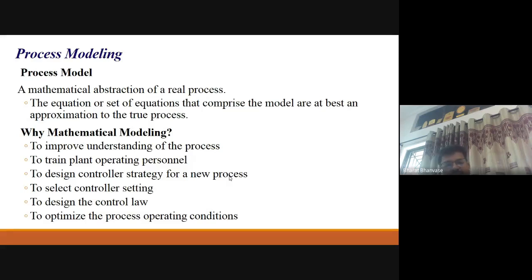Then to select the controller setting, then design the controller law, and no doubt at the end, optimization of process operating conditions. We have to see the effect of different process conditions, and we have to optimize those so as to get minimum cost, or maximum product quality or product rate, whatever objective function we have. Based on that, it can be decided there. So that's why this particular mathematical modeling is useful.